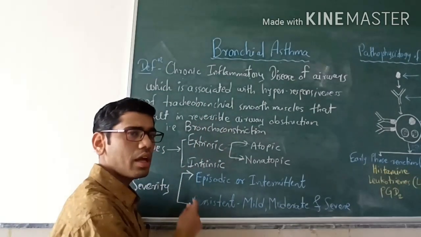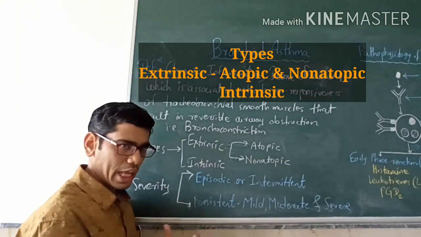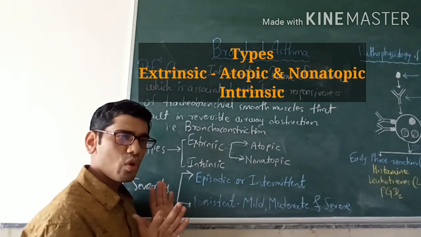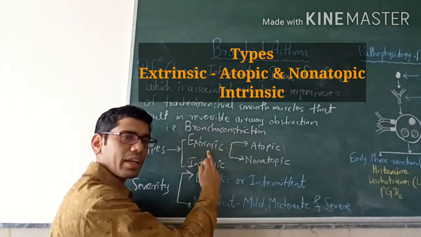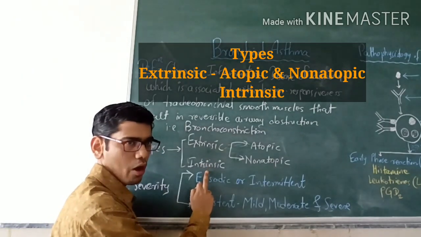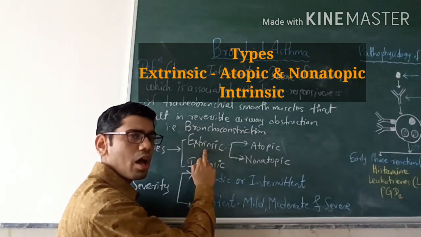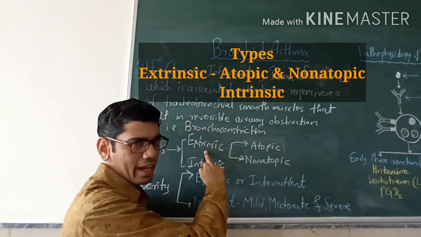Now considering the types of asthma, there are various classifications for the types. We are going to concentrate mainly on one. Depending upon the etiology, it can be classified into extrinsic asthma and intrinsic asthma. Extrinsic asthma is when there is a known predisposing factor or known allergen present.